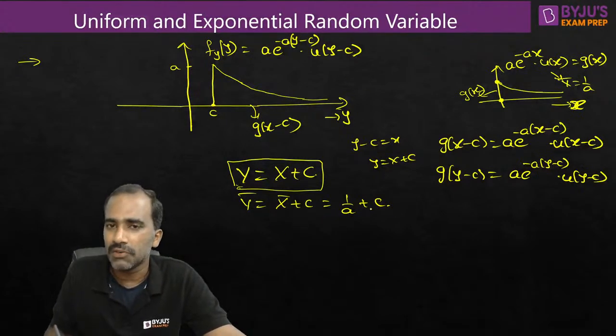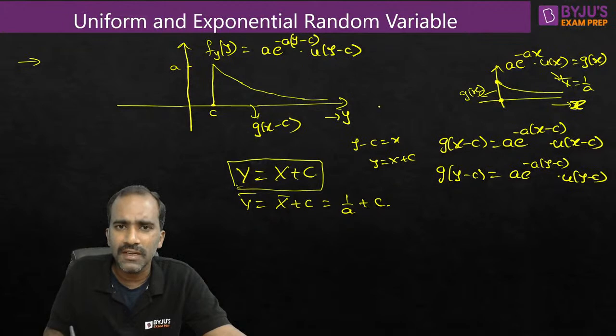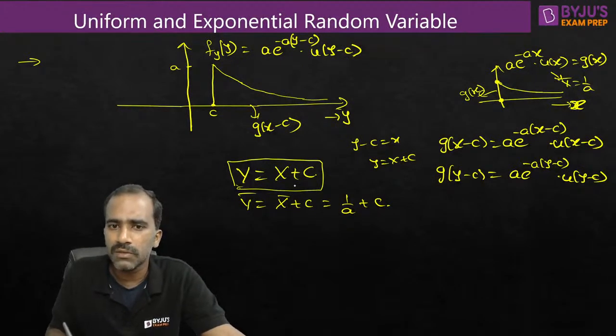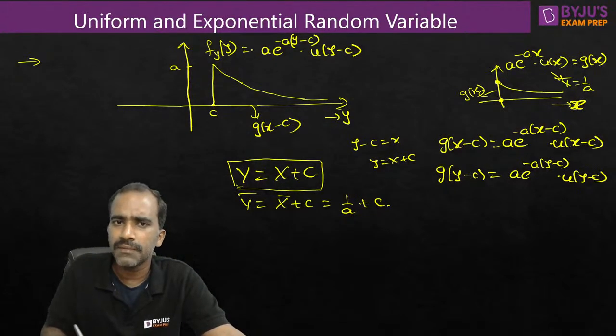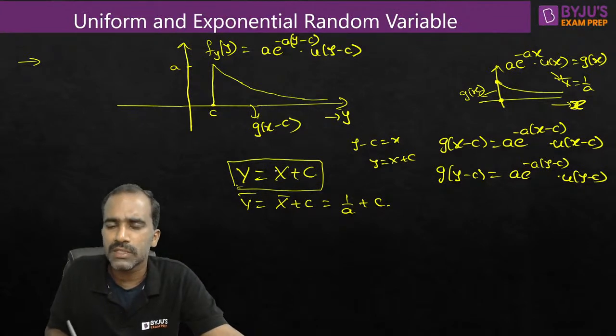Sir, this procedure is looking a little tricky. Okay, fine. Just go with the basics. If you don't establish this relation, and you know the equation, just go ahead. If you want the expectation of y, it is the integration of y times f_y(y) dy. In the mean value formula, just substitute this and get the mean value. Substitute this in the mean square formula and get the mean square value. Or you can do it this way also. Any procedure which you are comfortable with, you can go ahead.